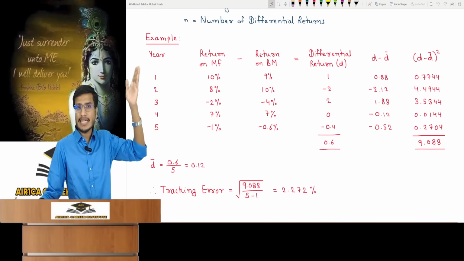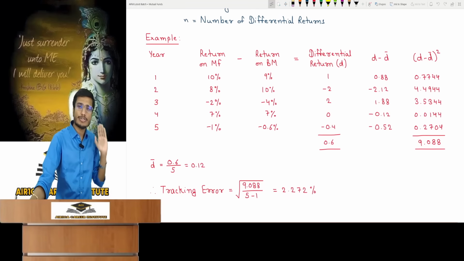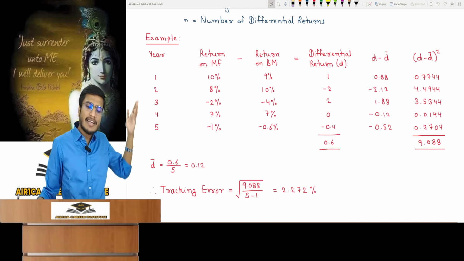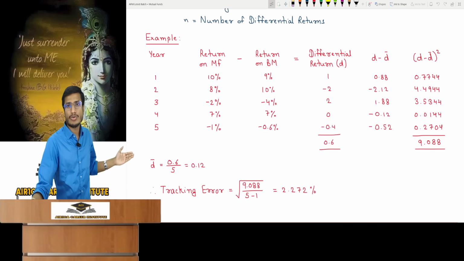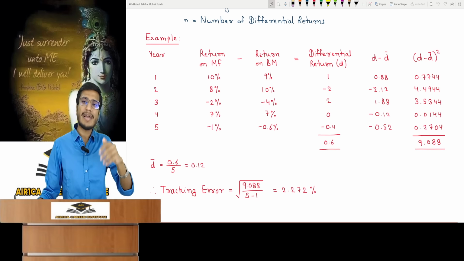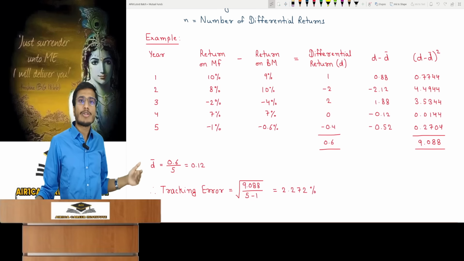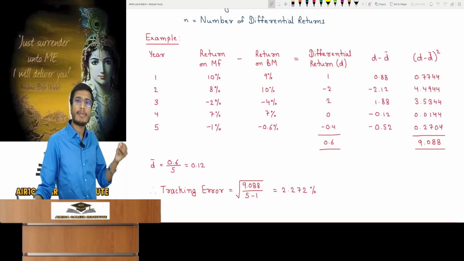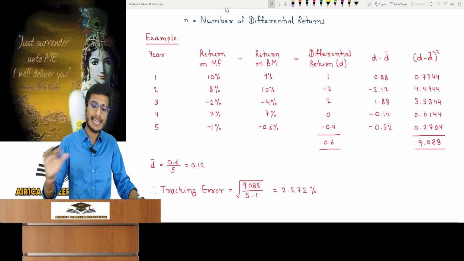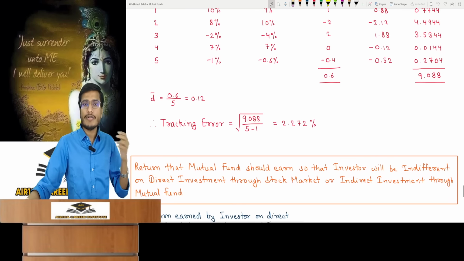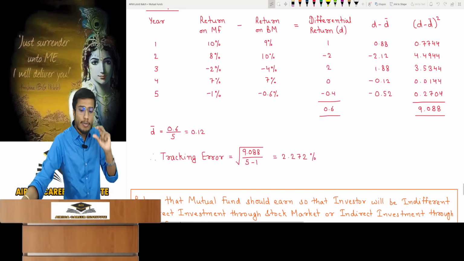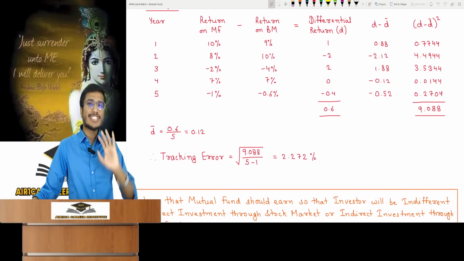The year is given, with the return on the mutual fund in the last 5 years and the return on the benchmark it was following. First, I calculate the differential return: mutual fund return minus benchmark. This gives the data for D. Average it to get D bar, then compute D minus D bar, then square D minus D bar. D minus D bar squared divided by n minus 1, under root, gives tracking error. I have calculated it like the normal standard deviation, and the tracking error is complete. This means there is a tracking error of 2.272%. Do you know what this means for this mutual fund? It deviates by 2.27% in its return.